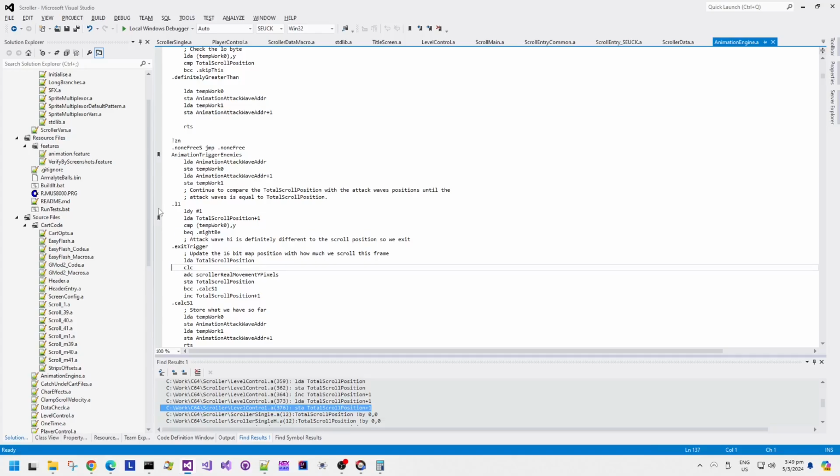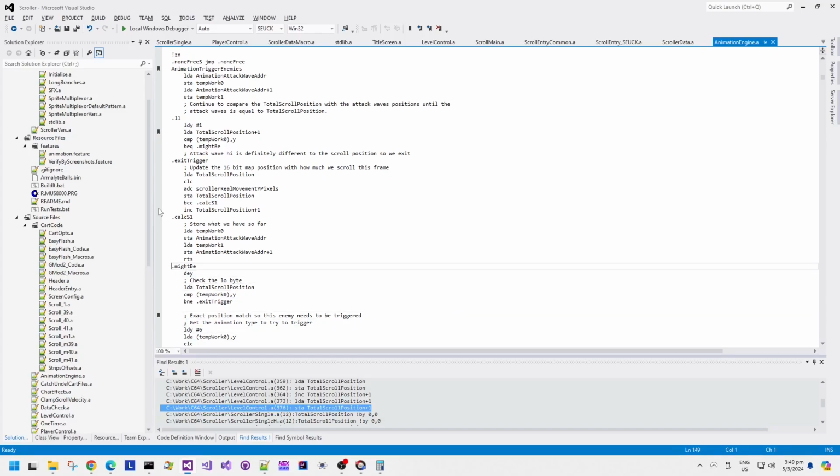The 2-byte value in the total scroll position is compared with the intended sprite position in the structure. If it doesn't match, it gets to exit trigger here, and it just increases the total scroll position by how many real movement Y pixels the scroller has done.